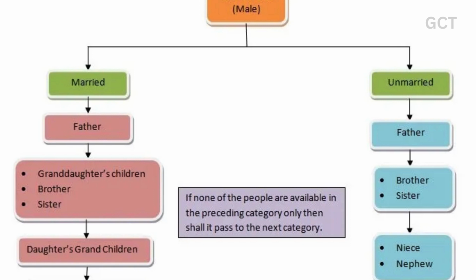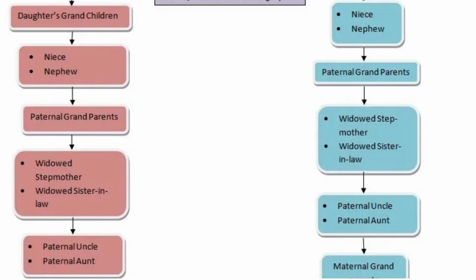Preference is given to the one ranking above, wherein if there is even one member available in the higher, preceding category, then all of the property shall pass to the members in that category and none to the ones coming after that, succeeding. However, if there is no one available in the higher, preceding category, then it shall pass to the members following next in the category, succeeding.